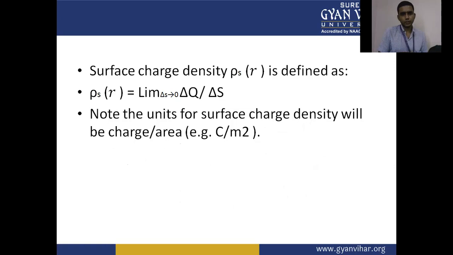Now, instead of delta v, we use delta s because we are calculating the surface charge density. Note that the unit for surface charge density will be charge per area, for example, C upon meter square, because surface is calculated by area.